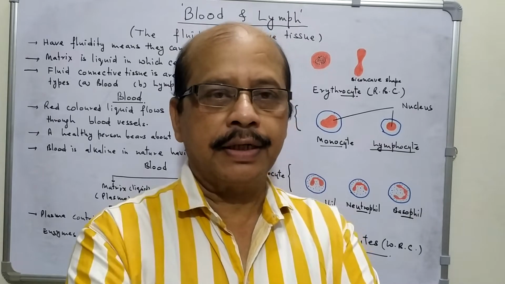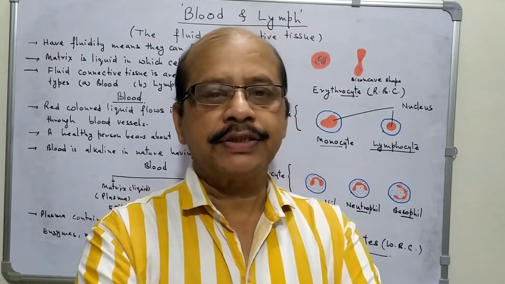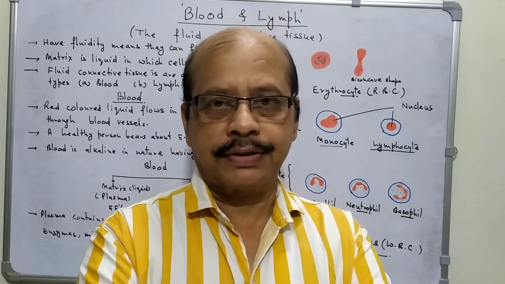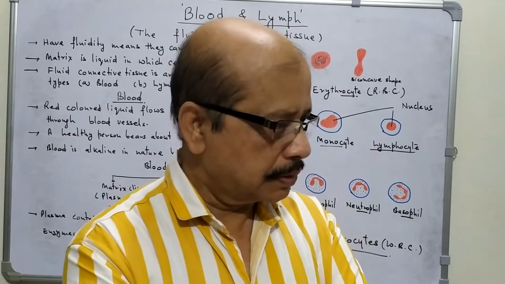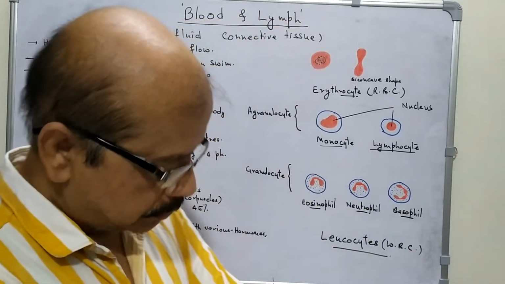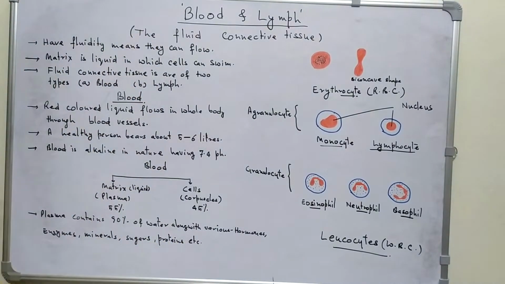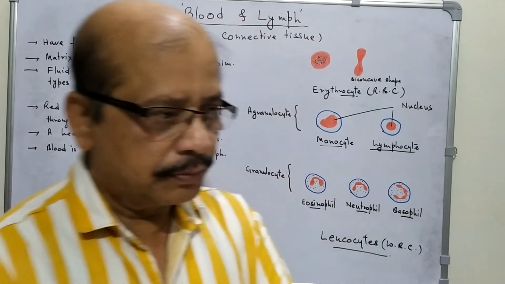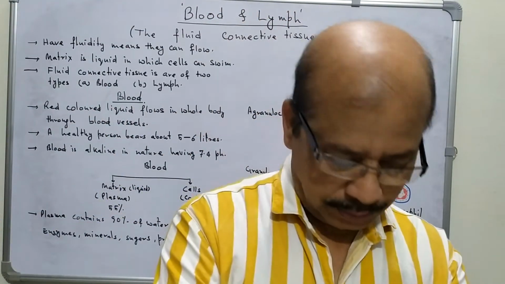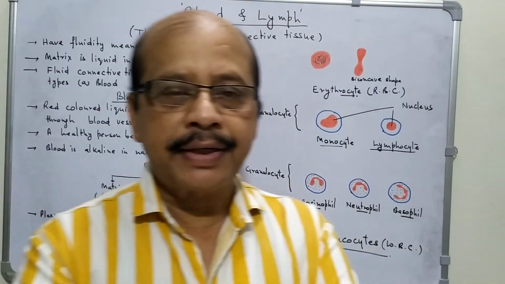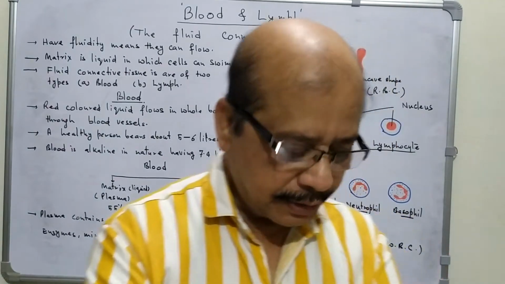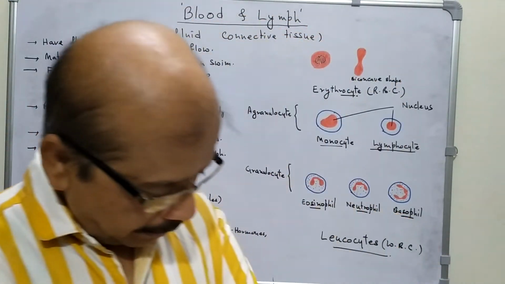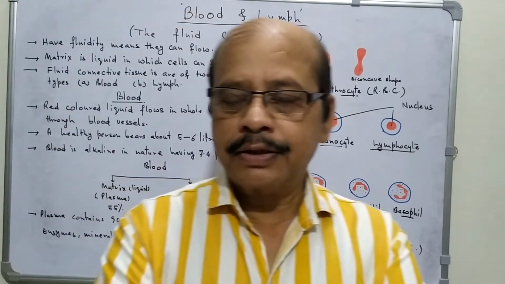Students, nowadays we are talking about the various types of connective tissues. So today's topic is fluid connective tissues, that is blood and lymph. What do you mean by fluid? Fluid means which can flow. Here the matrix is liquid. So these tissues can flow from one part to other part.